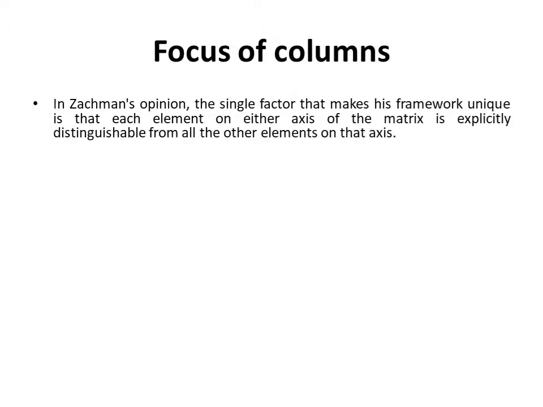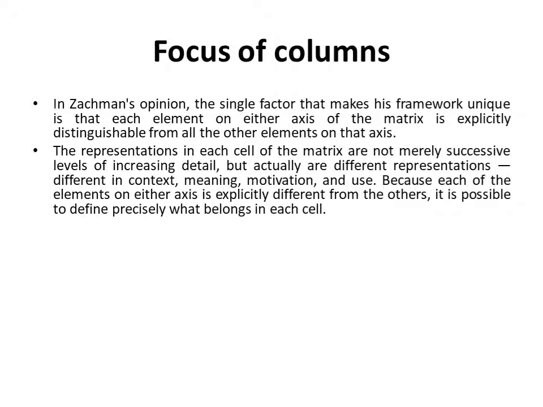In Zachman's opinion, the single factor that makes his framework unique is that each element on either axis of the matrix is explicitly distinguishable from all the other elements on that axis. The representations in each cell of the matrix are not merely successive levels of increasing detail, but actually are different representations, different in context, meaning, motivation, and use. Because each of the elements on either axis is explicitly different from the others, it is possible to define precisely what belongs in each cell.